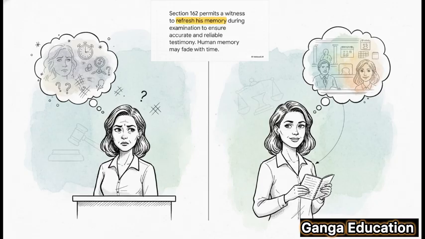Section 162. This section creates a legal pathway. It allows a witness, right there in the middle of their examination, to look at certain documents, like notes or a diary, to jog their memory. The whole point is to make sure that testimony they give is as accurate and reliable as possible.